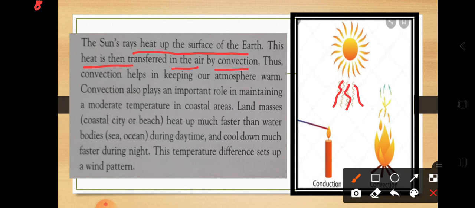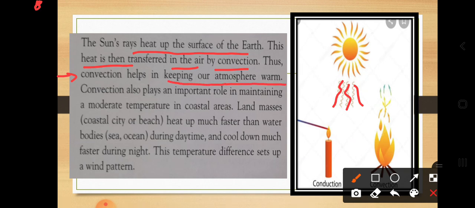So how is it possible? Because the radiation can flow in the air. This mode of heat transfer is called convection. So this is the second example of convection. Dear students, in gaseous and liquid substances, the energy, or temperature, transferring from the hotter region to the lower region is called convection. The sun rays heat up the surface of the earth, and this heat is then transferred in the air by the convection process. Thus convection helps in keeping our atmosphere warm.